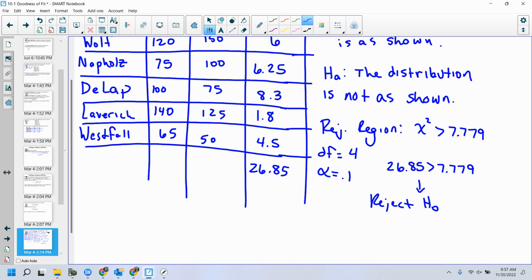So what am I saying? The distribution is not valid. No good. Throw it out. Start from scratch. Get new percentages. Because that's not a good distribution for your data.